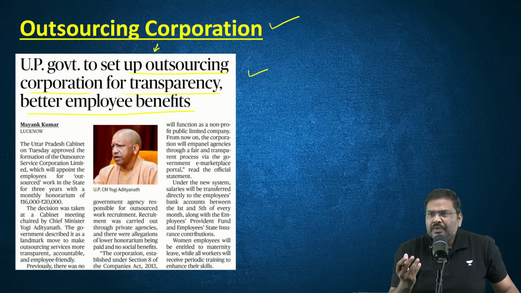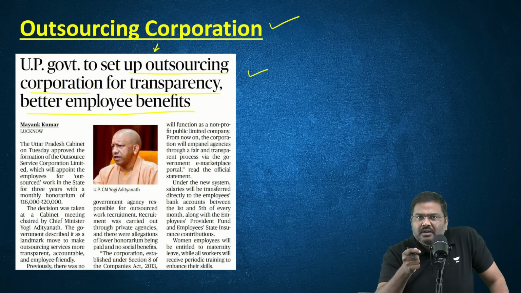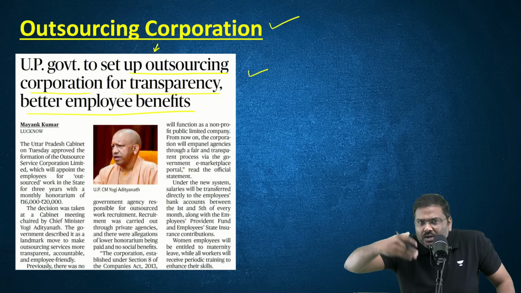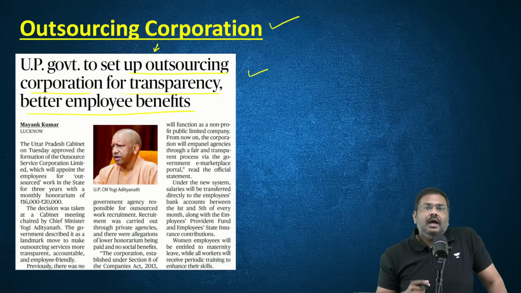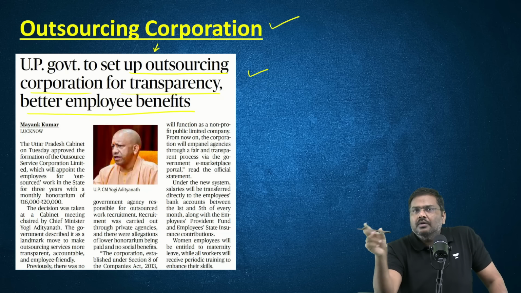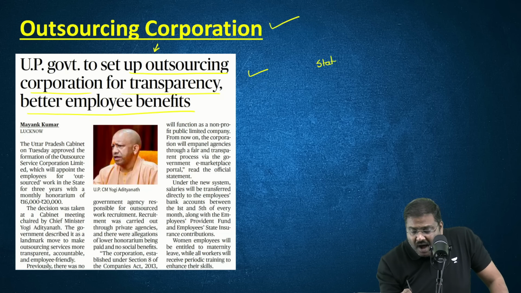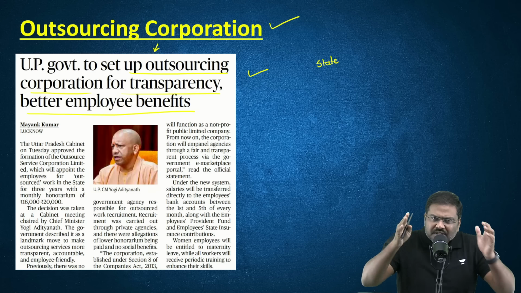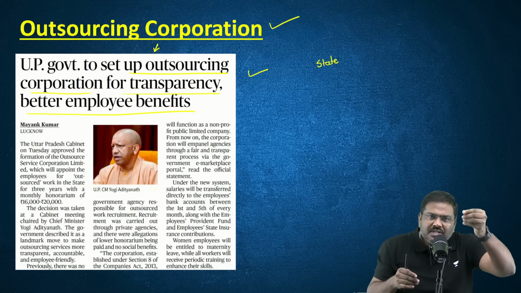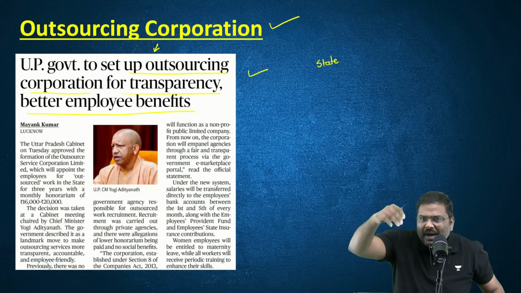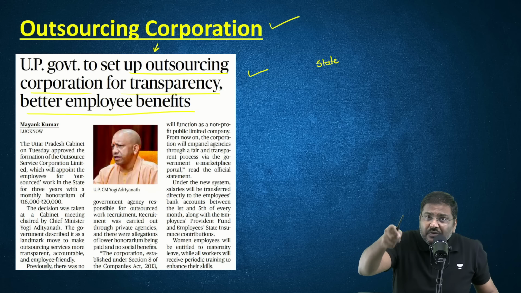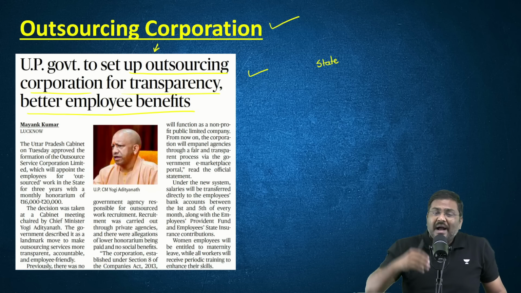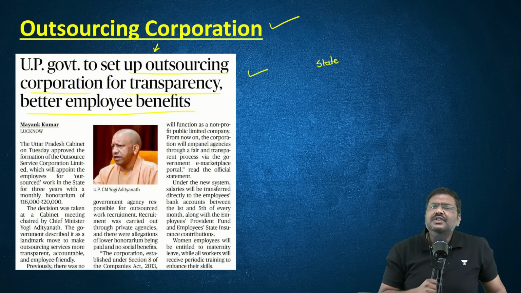That is, for example, there will be a contractor. The government will contract certain work to the contractor, and the contractor will supply the labor units to the government. And when this kind of a model is followed, where the state government is not directly hiring the employees, I hope you understand. If the state government directly hires, these will become state government employees. They have to be paid certain amount of salary, and hidden benefits such as social security contribution, paid leaves, maternity benefits, etc., have to be provided by the state government.